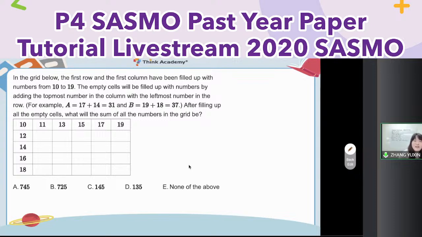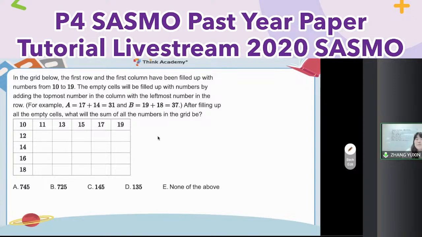Question 5. For this one, actually, it's also based on page problems. So you will see in the SASMO, no question tells you, oh, here is a book, here is a storybook. But actually, many questions are based on page problems. Let me see this one. So first of all, here's a number table. Let me find out the pattern.